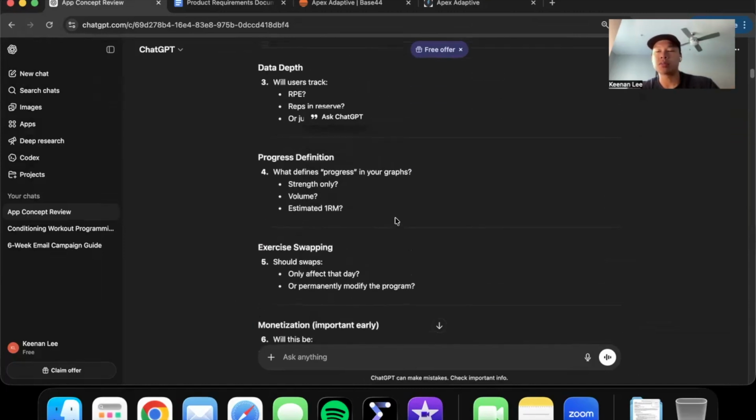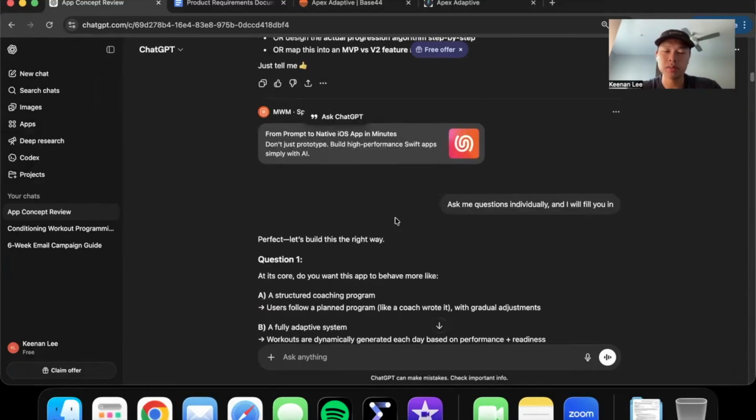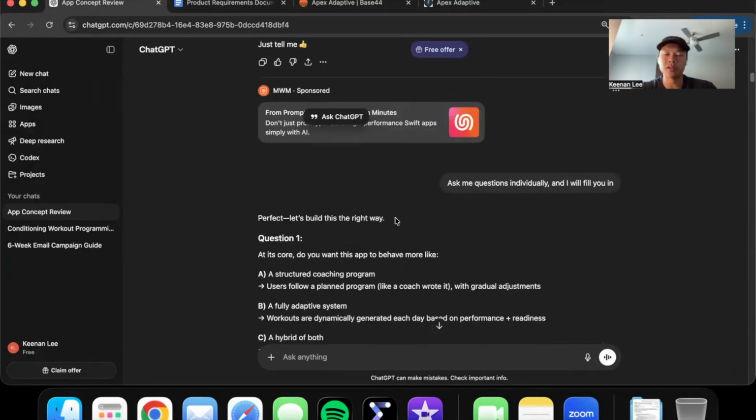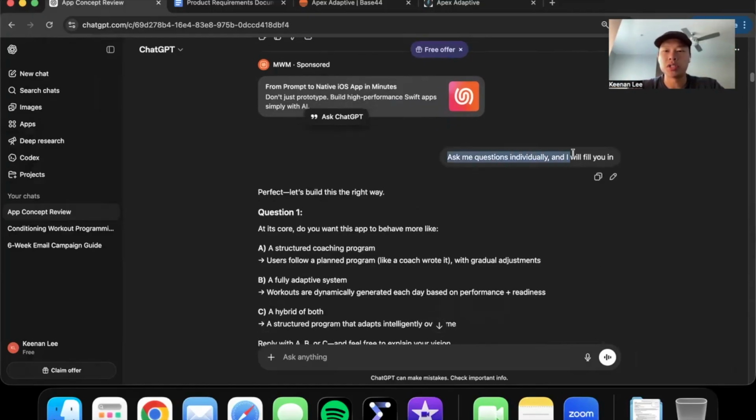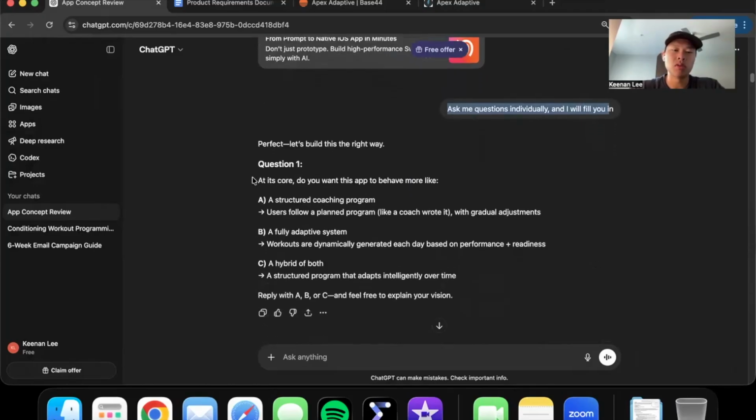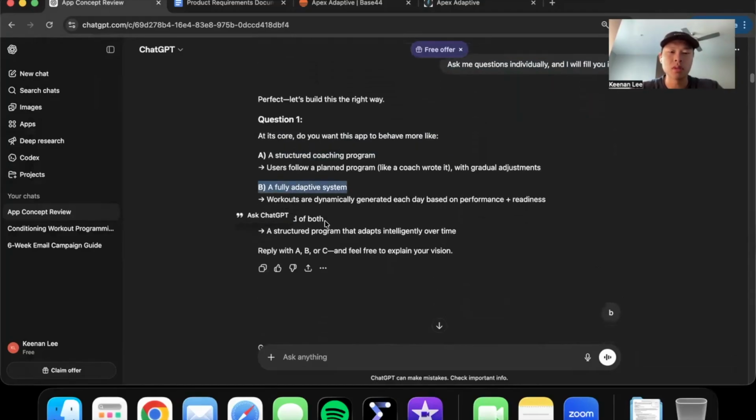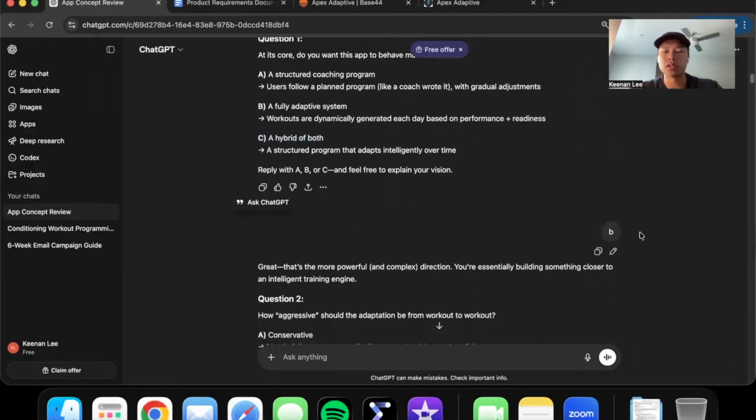I also asked it to ask me questions that an app developer might have by using this information, because there's a lot of gaps that are unfilled. I don't have the brain of an app developer, so I don't know what they want. So I asked them to ask me questions individually. For example, they'll ask me, at the core, do you want this app to behave more like structured programming, a fully adaptive system, or a hybrid of both? And I would just tell them what I want. So B, I wanted a fully adaptive system.